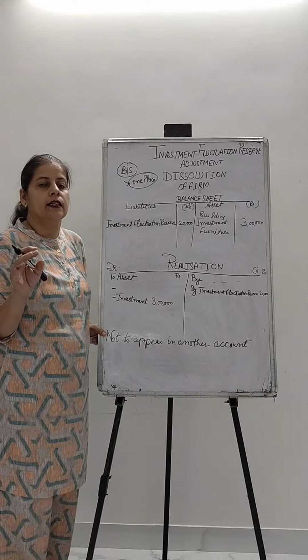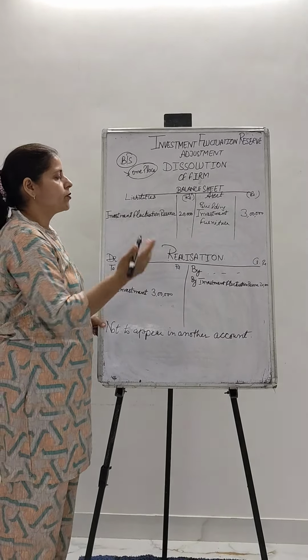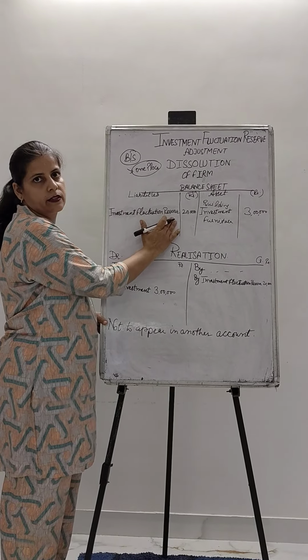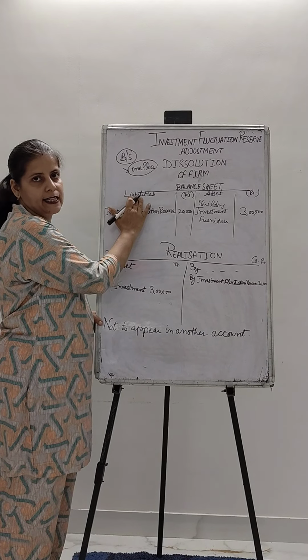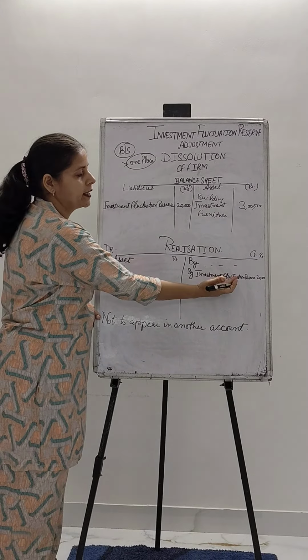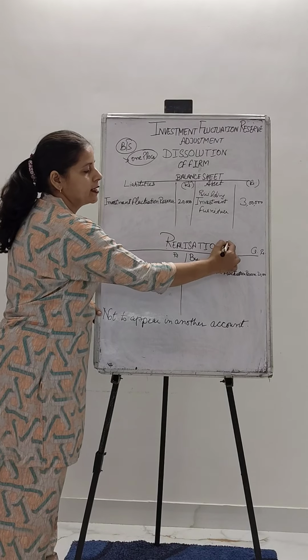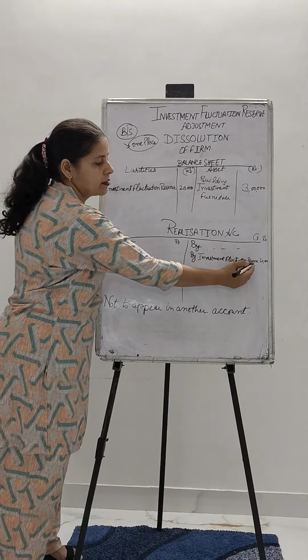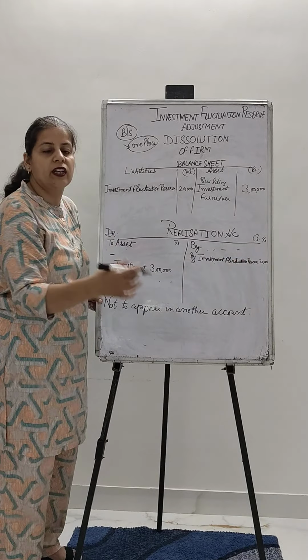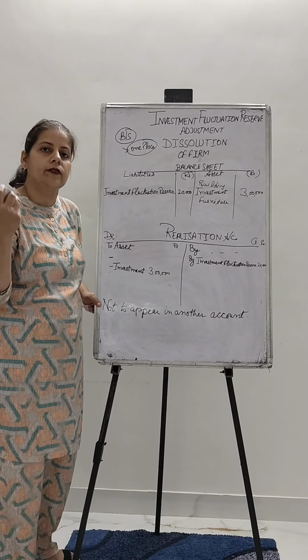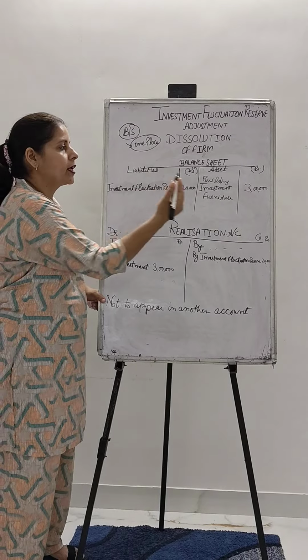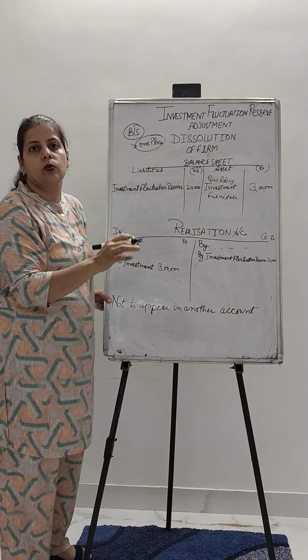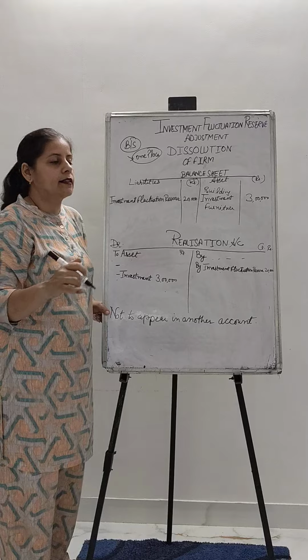Nowhere else it will be taken. The similar way out is for investment fluctuation reserve, that was on the liability side, now it will be taken to the credit side of your realization account, by investment fluctuation reserve with the full value, whether it is less, more, whatever value is given to you, whatever amount investments are sold, nothing to be considered.